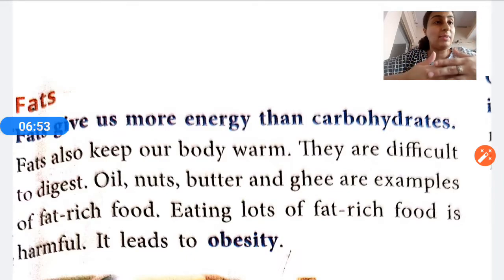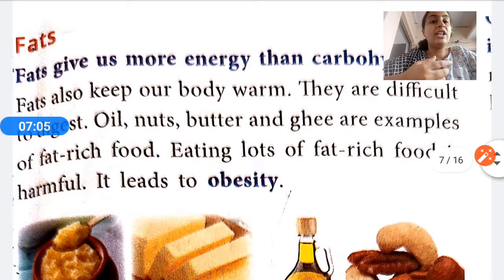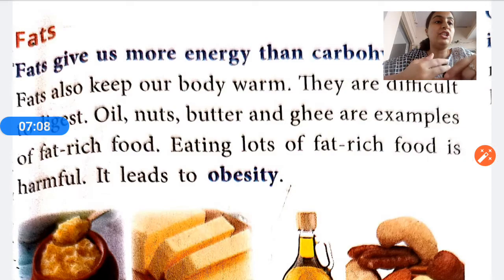We all must be consuming this also. We are consuming carbohydrates also. We are consuming fats also. So oil, nuts, butter and ghee are the examples of fat rich food. Okay, eating a lot of fat rich food is very harmful for us. It can lead to obesity and unhealthy digestion. So it should be consumed in limited quantity.